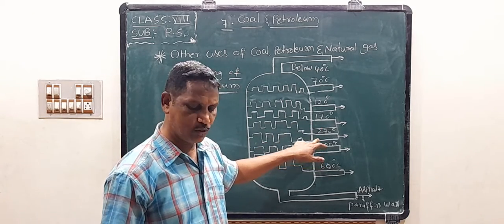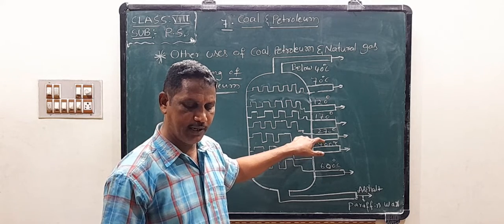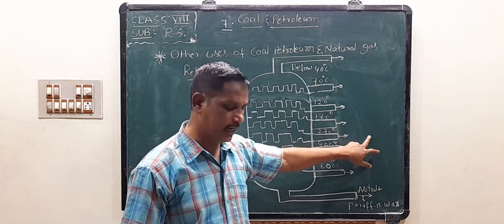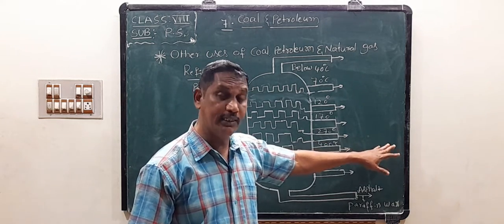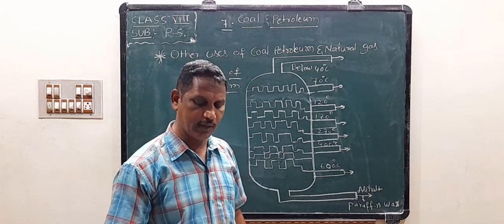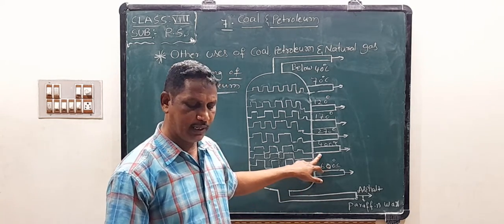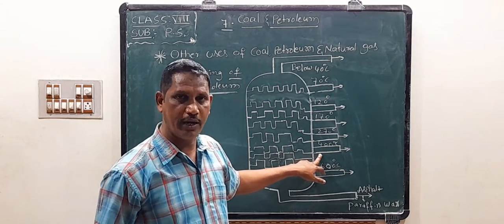270 degrees Celsius, diesel oil, used in diesel generators and diesel engines. And 400 degrees Celsius, lubricant oil.